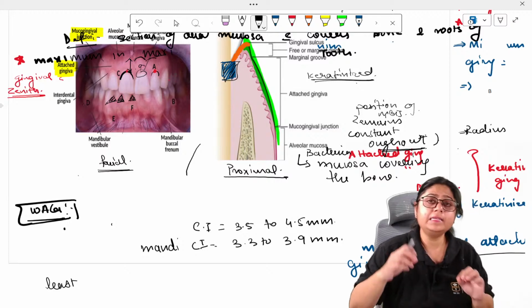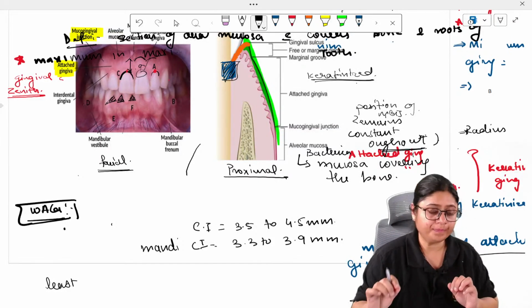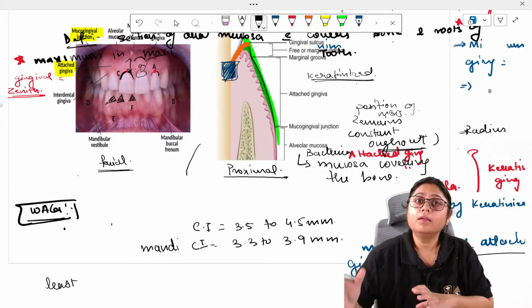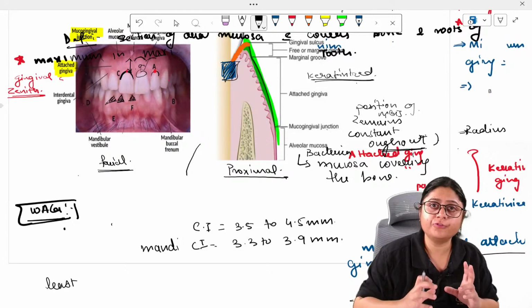This junctional epithelium starts at the apical end of the sulcular epithelium, and it connects the connective tissue, the gingiva, to the tooth surface.